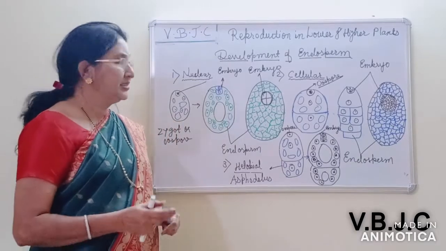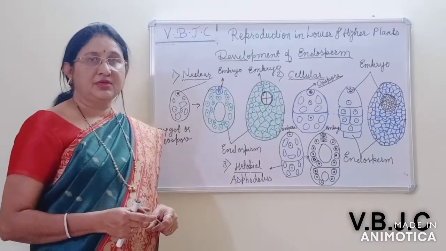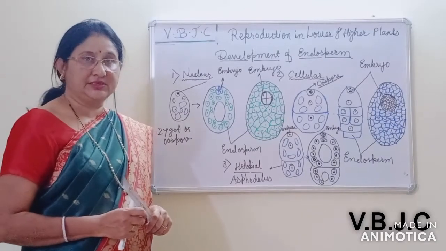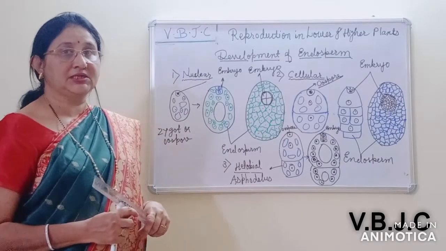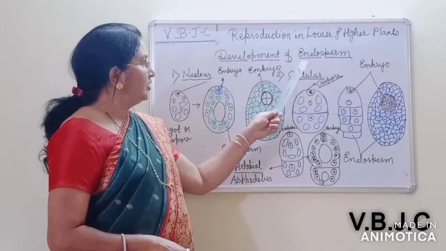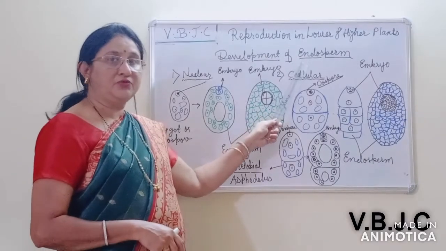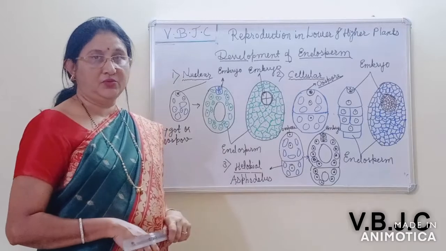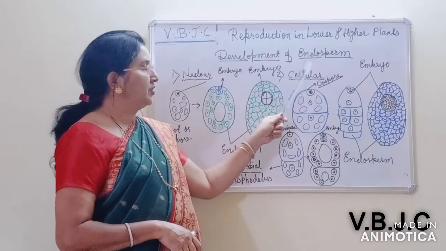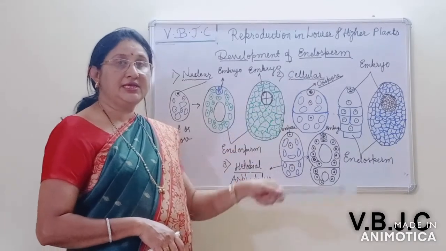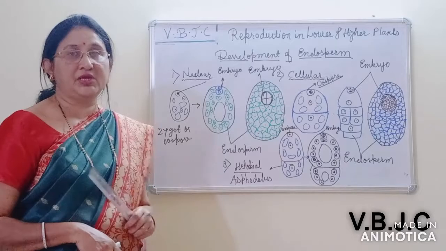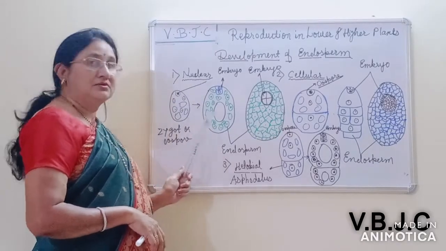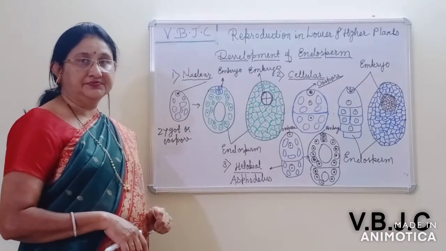In some seeds the endosperm is absent, and these are called non-endospermic seeds. Why are they called non-endospermic? Because during the development of the embryo, the endosperm is completely absorbed by the developing embryo.